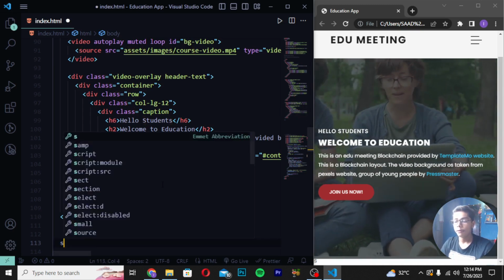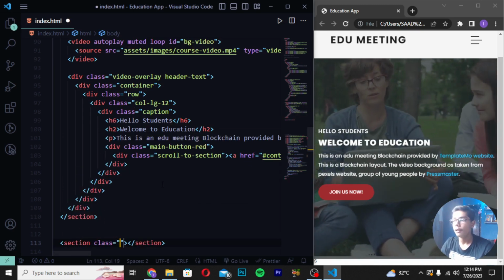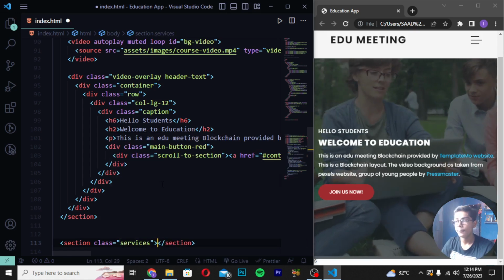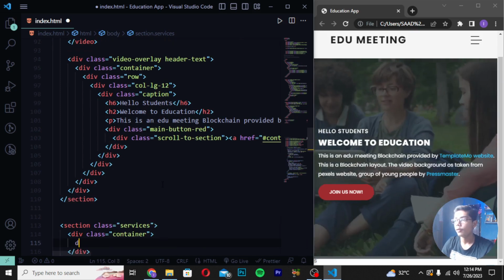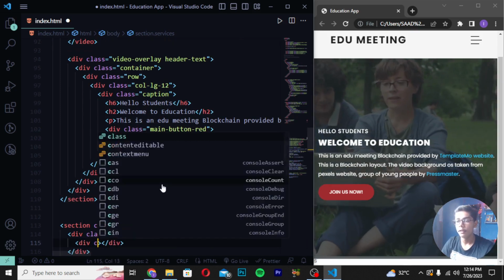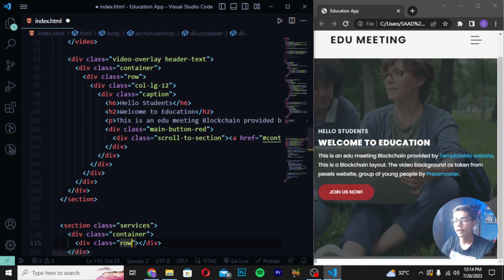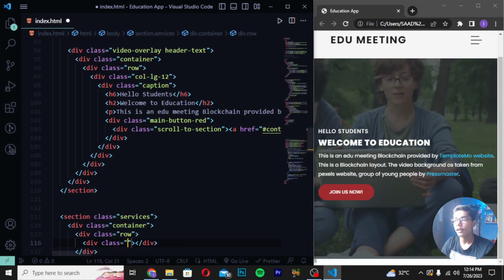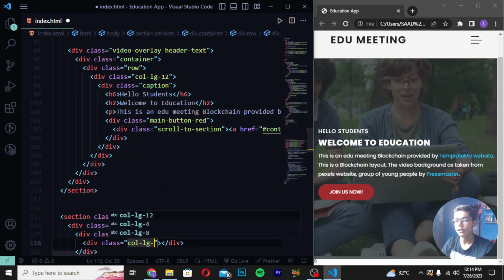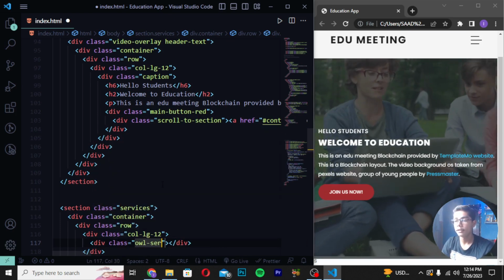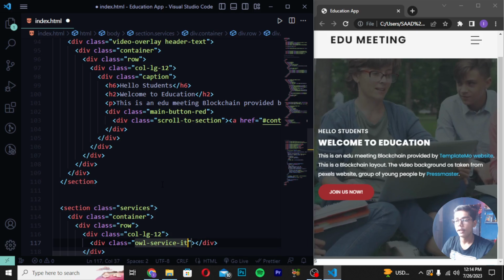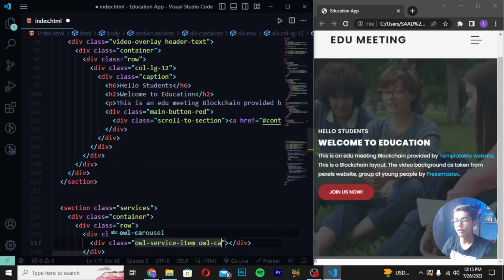So now we have to create another section tag. Here I will be writing the class as services, and right here div class should be container, and then you have to now just write here div again, and this time I will be giving it the class as row. Then create a div of class, and I will be writing col-lg-12, and here you have to write div class owl and write here service, and then I will be writing here item owl carousel like this.